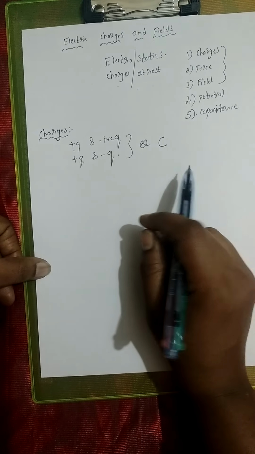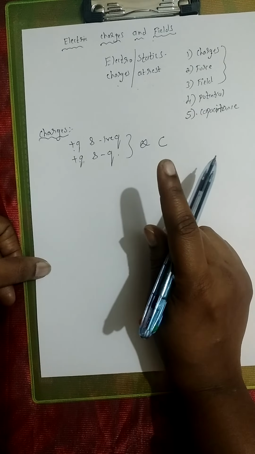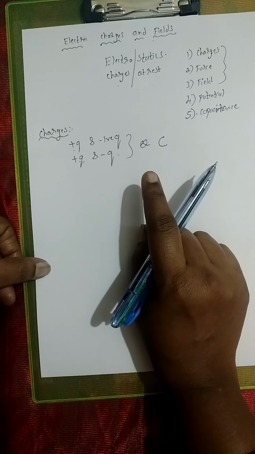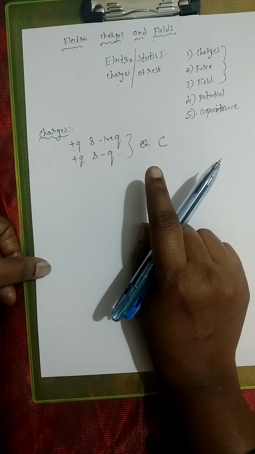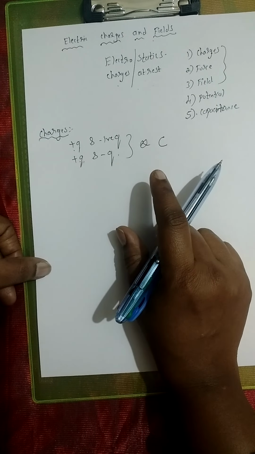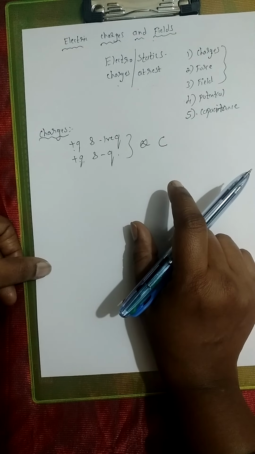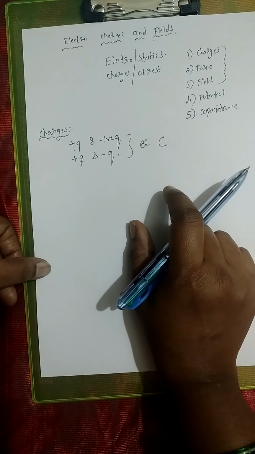What is the reason for that little bit of shock when you touch the metal doorknob? The doorknob should be made up of metal, remember that. See, when the doorknob is made up of metal, what might happen is sometimes the doorknob might be containing a large amount of positive charges, with a few number of negative charges.